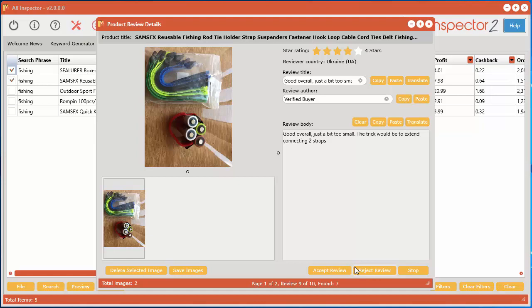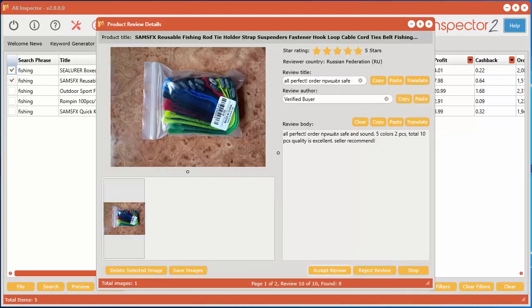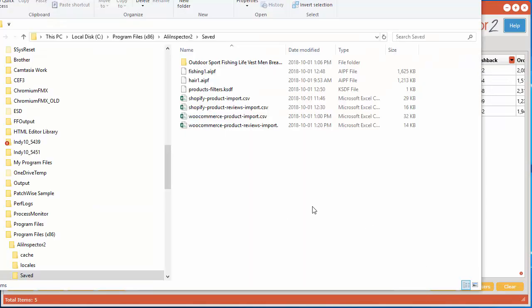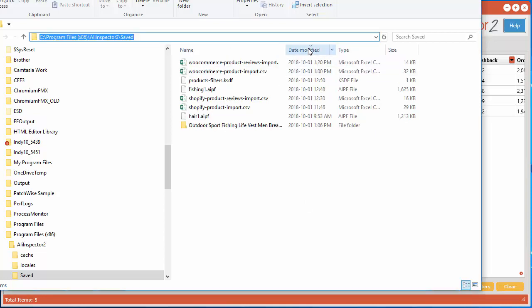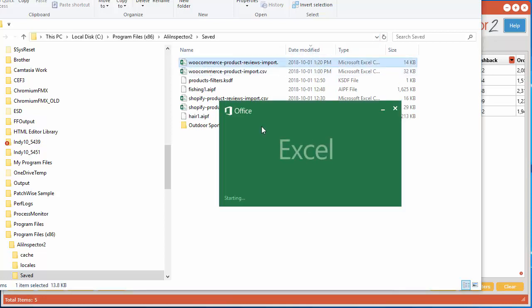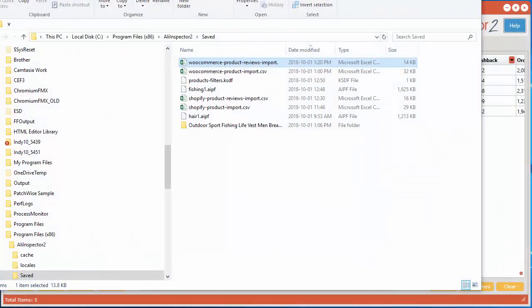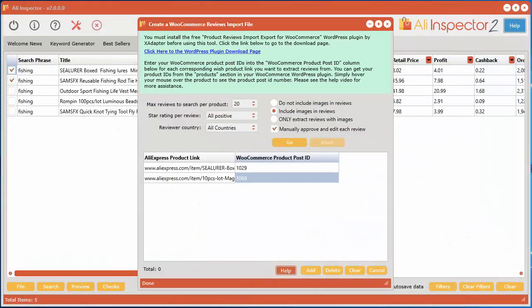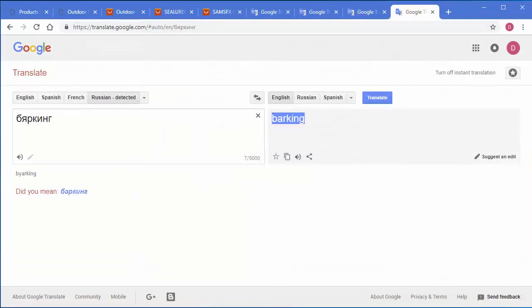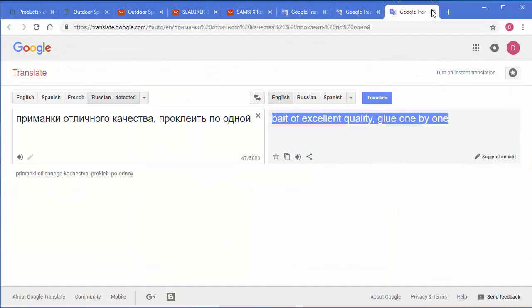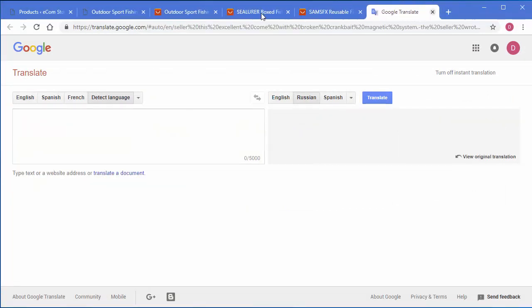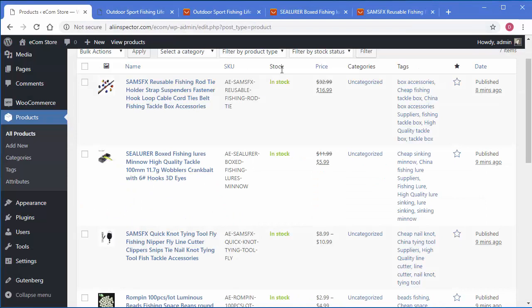So I don't want that one. And once you're done, it'll show you where you saved it. And now you can see all the reviews in here. Okay, let's go ahead and import those into our Shopify store. Sorry, I meant WooCommerce store. Okay, let's just close down these Google Translate windows and go back over here.